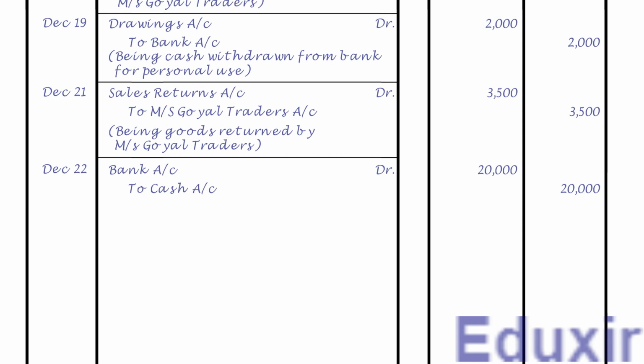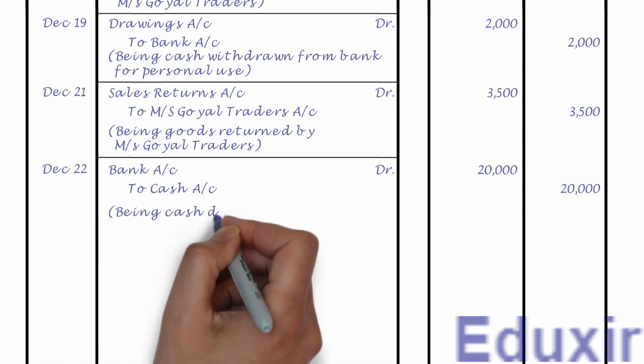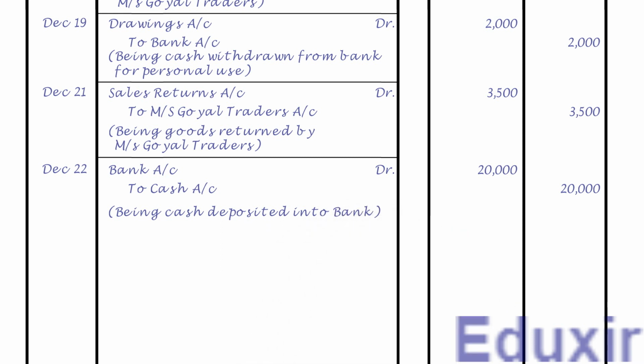Let us now record the description or narration of this transaction. That is, being cash deposited into the bank. Let us now draw a line to mark the completion of generalizing of this transaction. That completes the generalizing of this transaction. Let us now take up the next transaction.